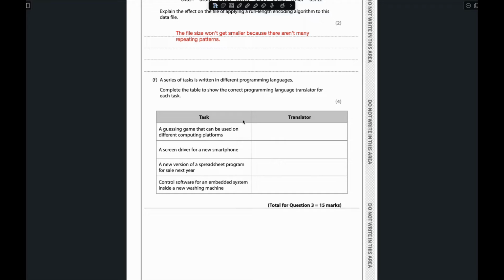This type of thing is called an interpreter, whereas an assembler converts low level language to binary, which the computer can understand, because our computer can only understand binary, which is bits 0 and 1. An assembler is used when we are transforming low level language to binary. Low level language is the way the computer interacts with the hardware, right?